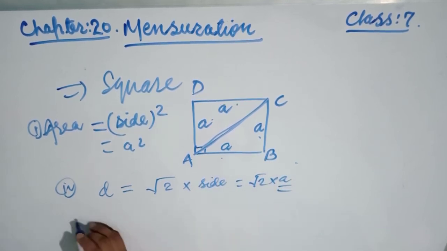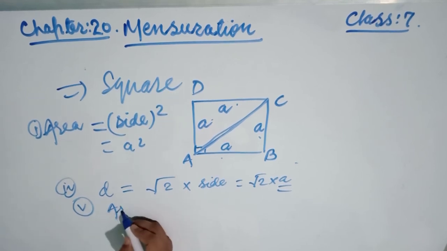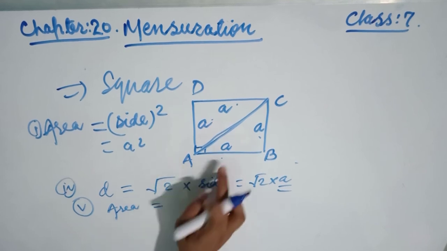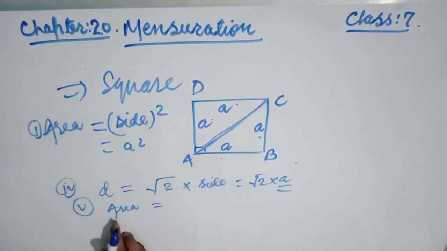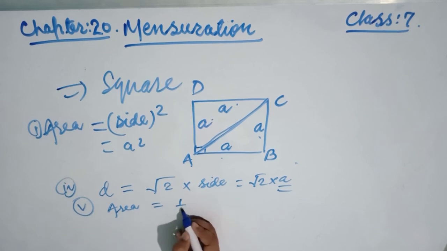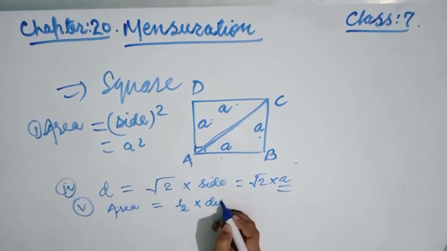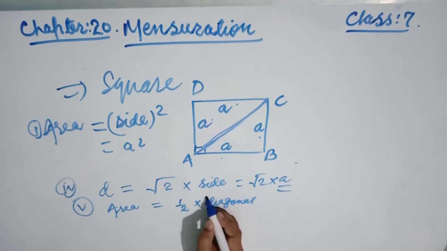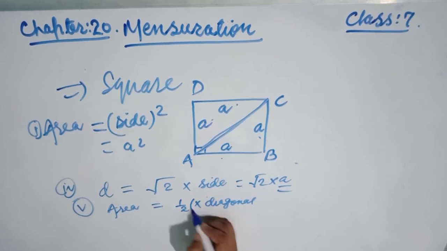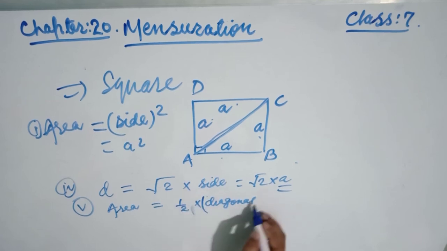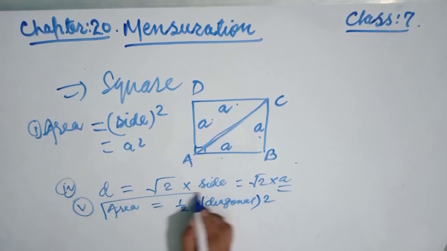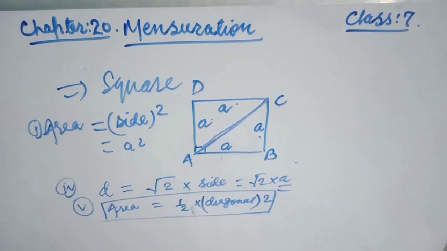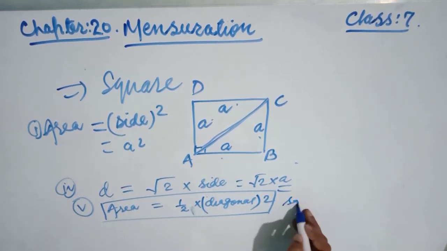Okay, now once again another area of the square, that means the relation between the area of a square and diagonal. So remember, friends, one formula is very important. Area of a square is equal to side square. This is one area, and the second one is, friends, area of a square is equal to 1 by 2 into diagonal square. So this is the another area of a square. This is a square unit. I hope, friends, you will be clear.